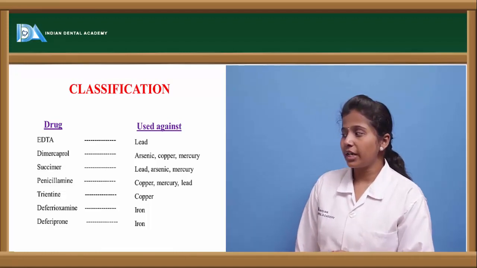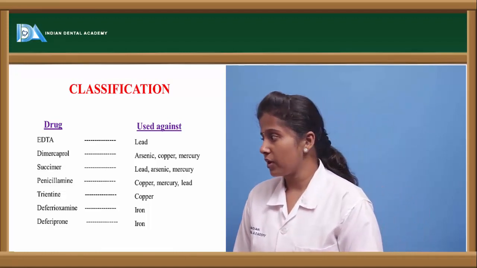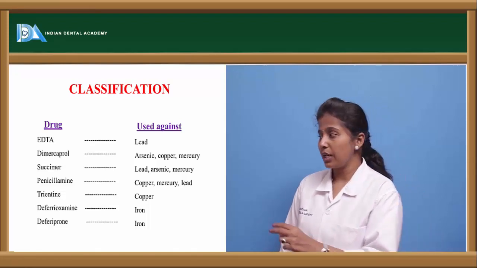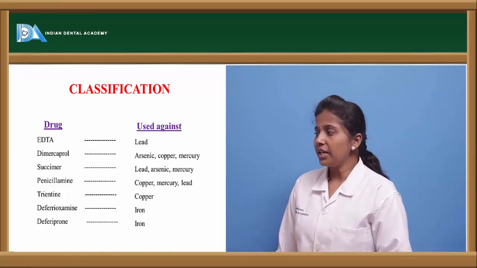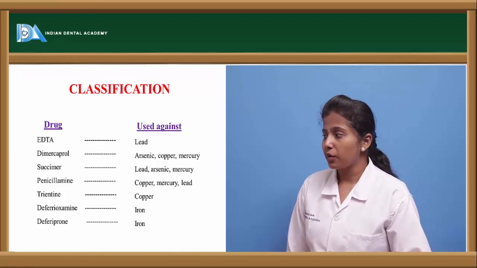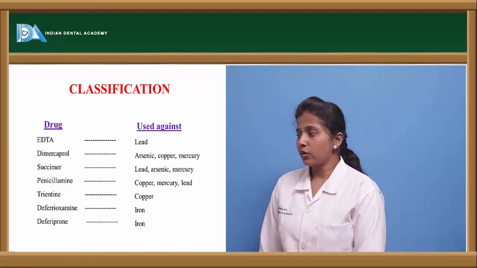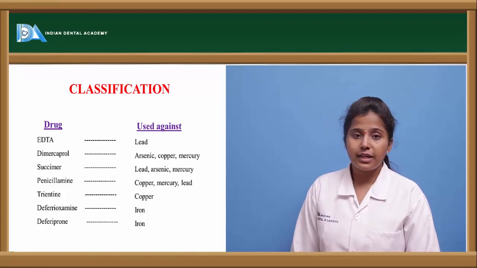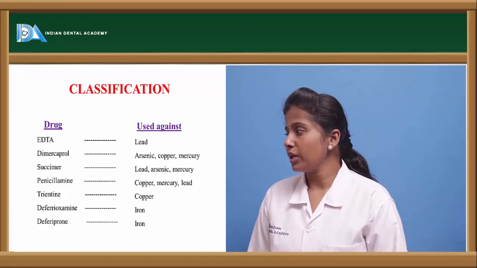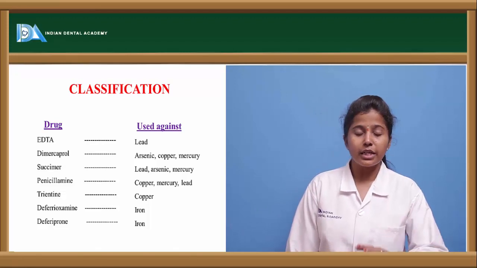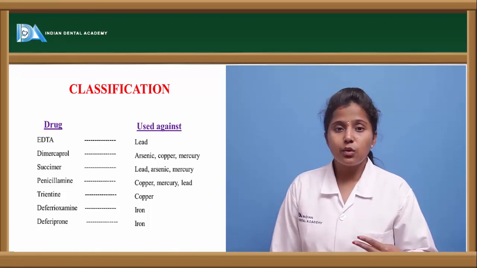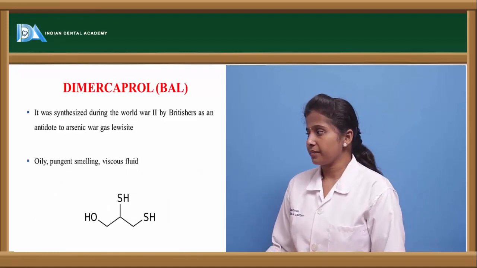Succimer is preferred in lead, arsenic and mercury poisoning. Penicillamine is preferred in copper, mercury as well as lead poisoning. And trientine is preferred only in copper poisoning, whereas desferoxamine and deferiprone are preferred in iron poisoning. These are the two chelating agents which are recommended to give against iron poisoning.